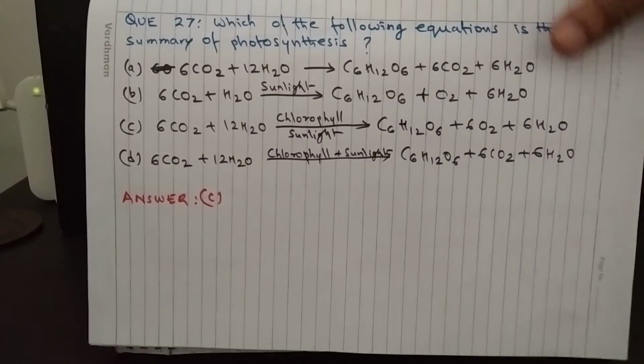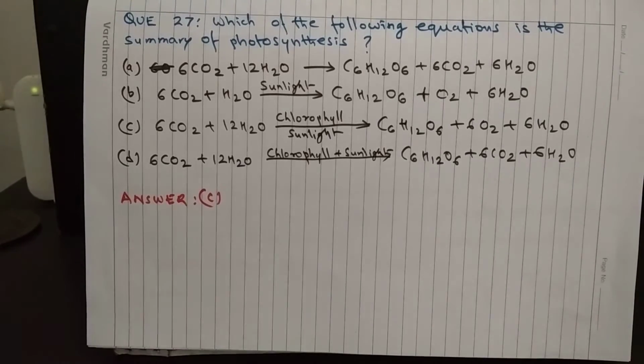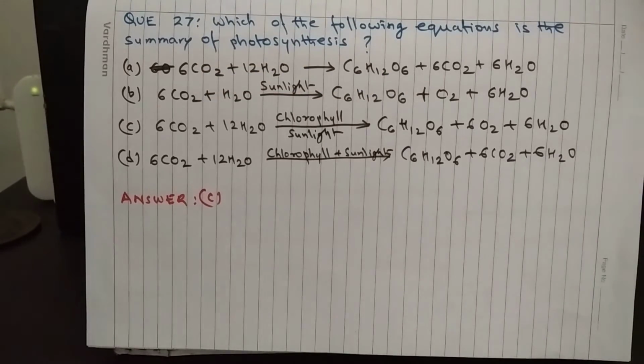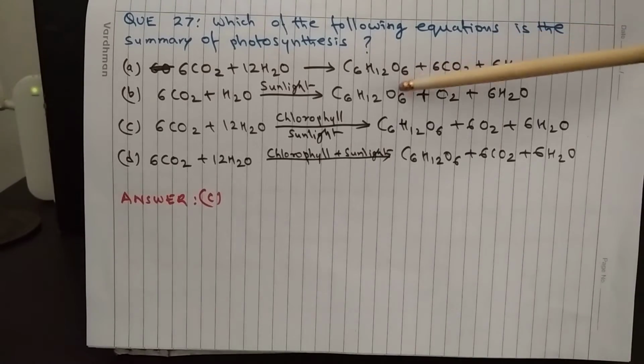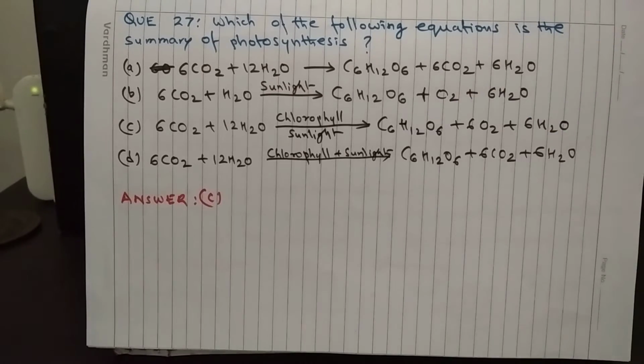Question 27. Which of the following equations is the summary of photosynthesis? So these options are showing reactions between carbon dioxide and water, which results in formation of carbohydrate. In case of option A and D, along with carbohydrate, carbon dioxide and water are evolving. So these are incorrect because carbon dioxide does not get liberated after photosynthesis. So we need to focus on B and C, where oxygen is coming out after photosynthesis.